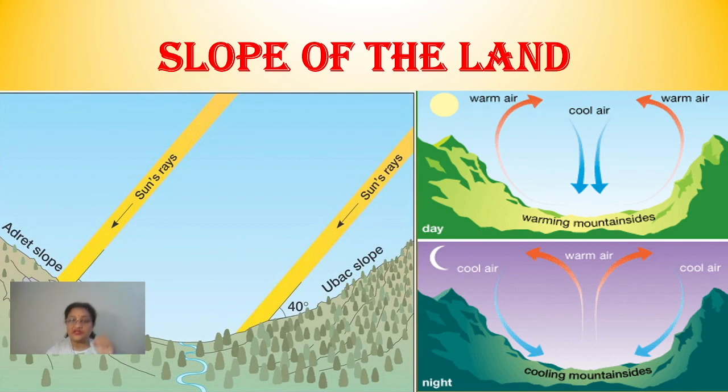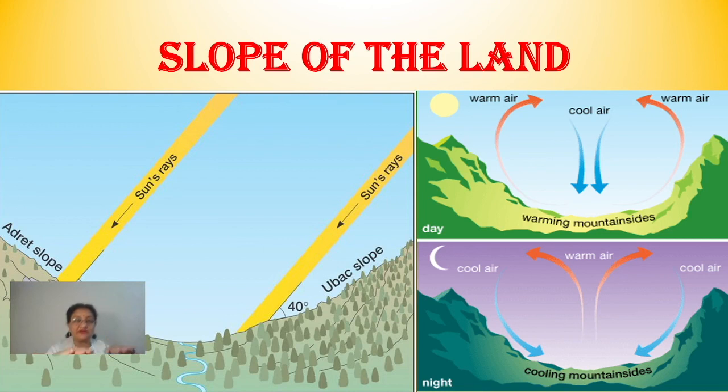Understood? Once again I'm telling you, children, deep inside the valleys, at times it happens that the cool air which is there along the slope of the mountains starts going down. It settles down because cool air is always heavier. That always starts settling down. And where does it go?